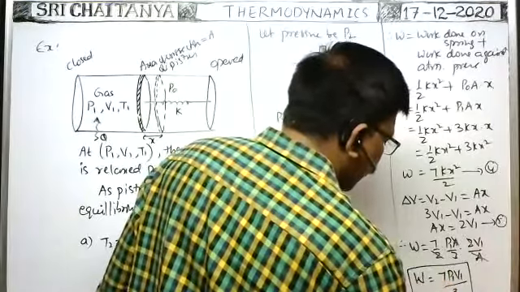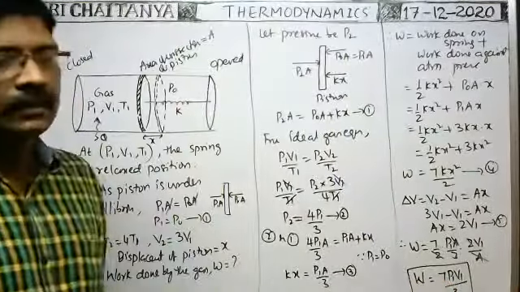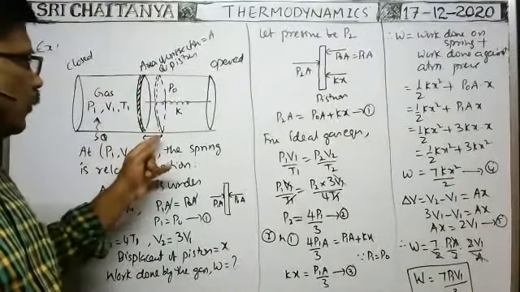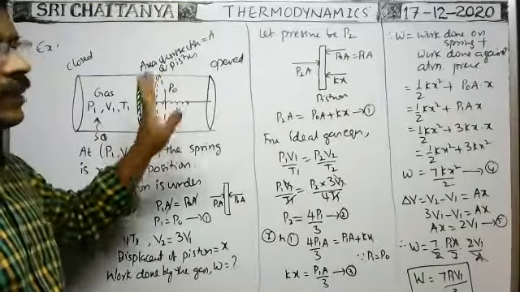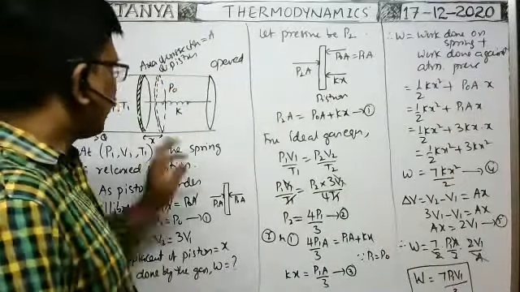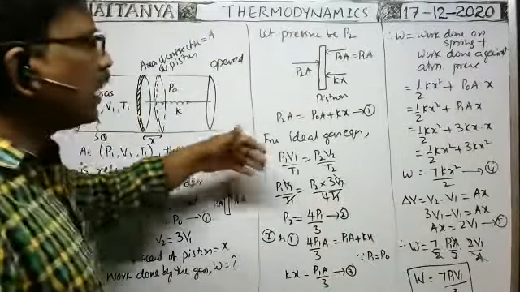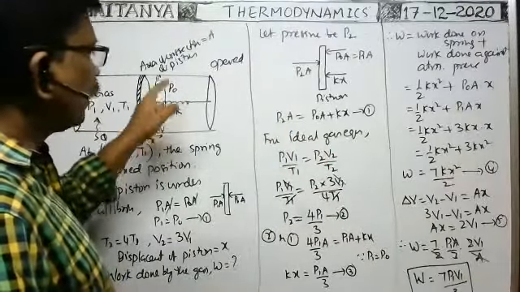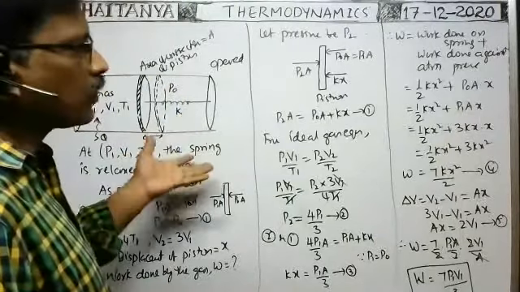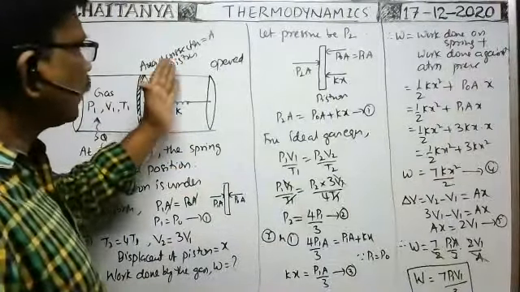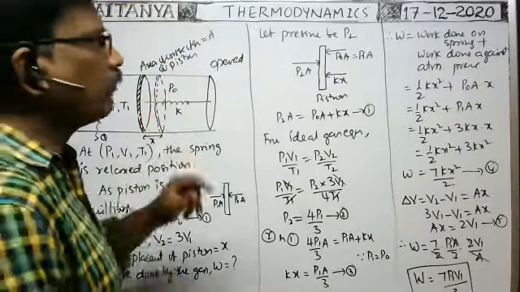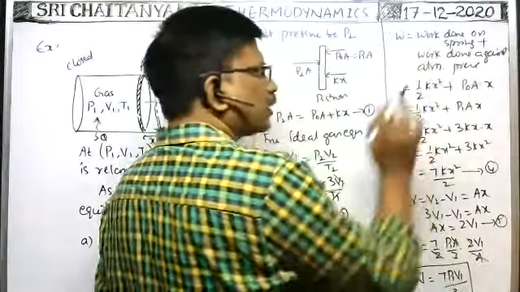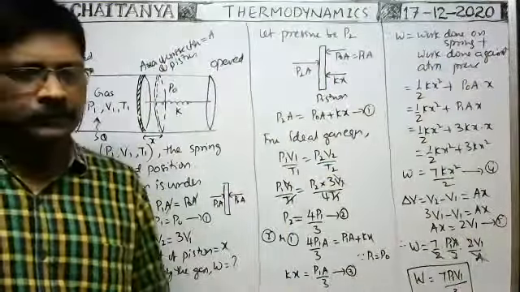In this way, we can calculate the work done by the gas in displacing the piston through a distance x against the spring force and against the atmospheric pressure. What is the work done by the gas on the spring? Half kx square only. Whatever work is done by the gas on the spring is stored in the spring as potential energy. What is the work done by the gas against the atmosphere? That means P naught A into x only. P naught A into x is the work done by the gas against the atmospheric pressure. Okay, note down.